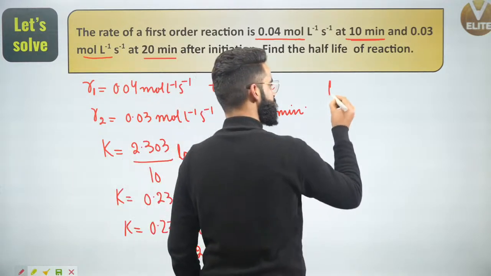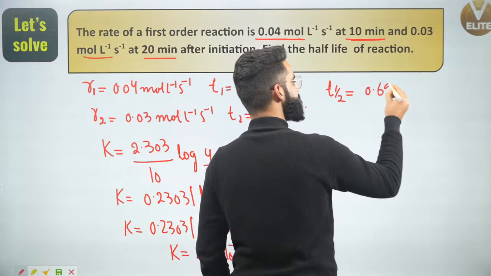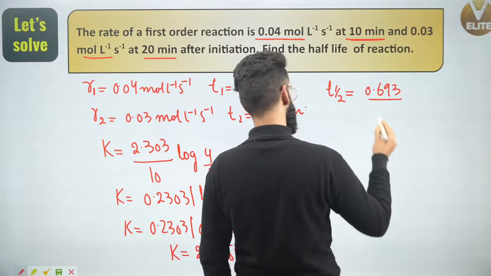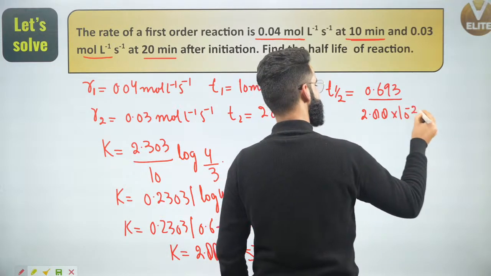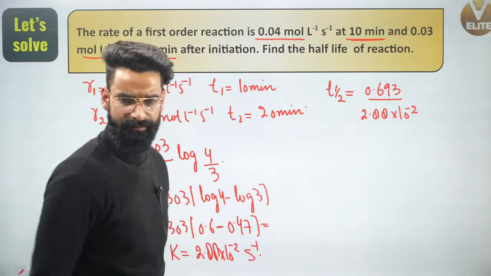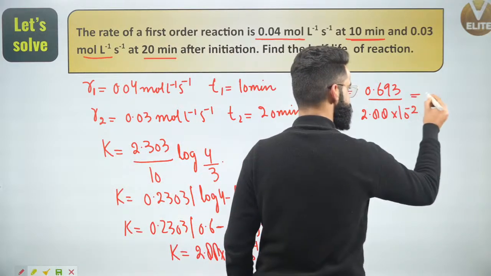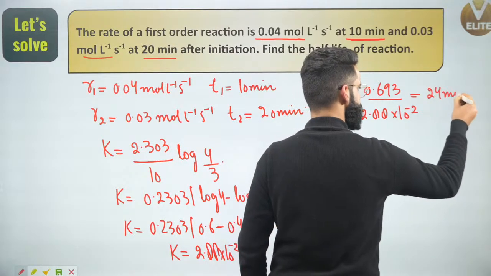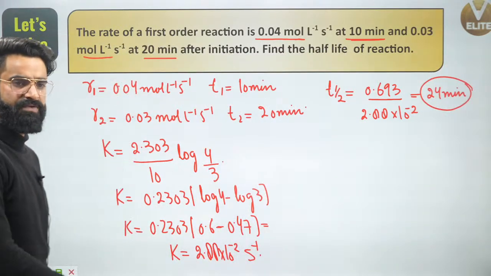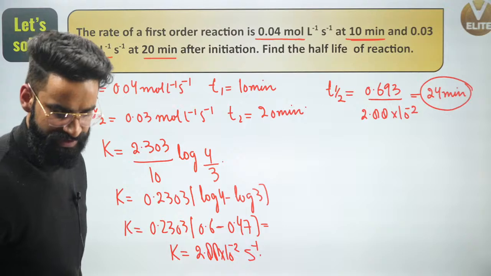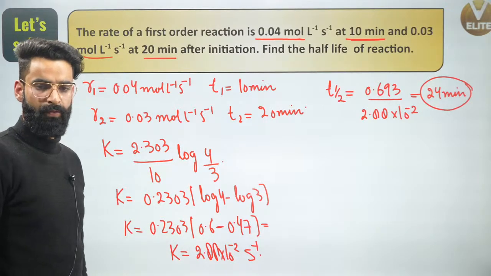What was I supposed to calculate? I was supposed to calculate half-life. Can I say half-life of this reaction is simply going to be 0.693 divided by K, and K value we got as 2.88 multiplied by 10 power minus 2. Just calculate this value. Let me know the exact answer of it. You are getting it as 24 minutes. Yes, after solving this, you are getting it as 24 minutes. So I got the half-life of the first order reaction as 24 minutes right here. I hope this is clear to every single guy. Let me know in the chat box, so that I can move on to one more important concept. Yes. Wonderful. Great.